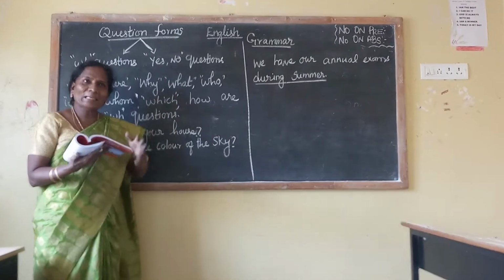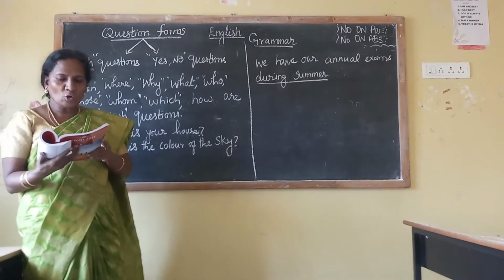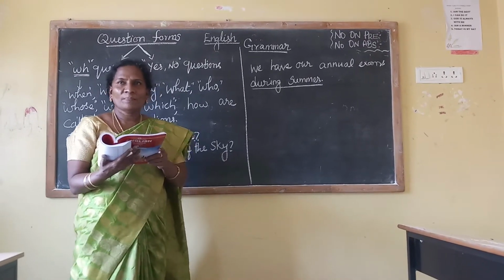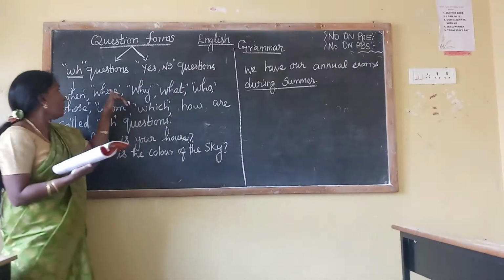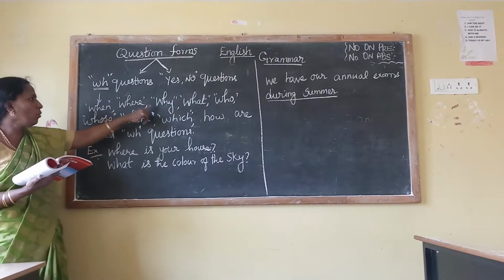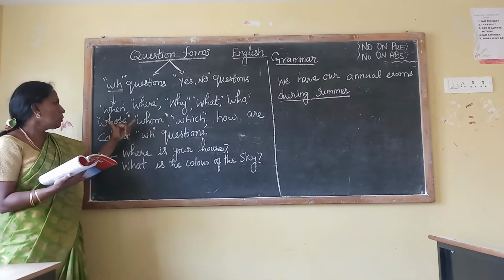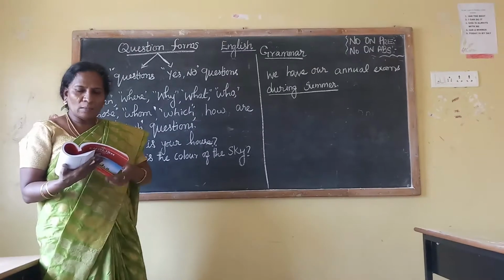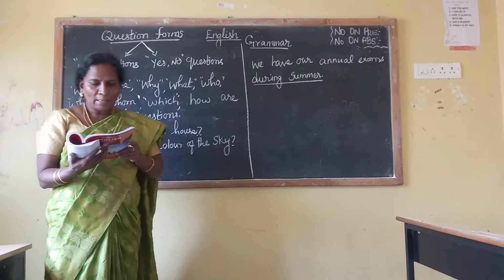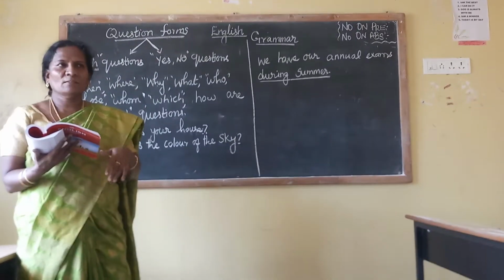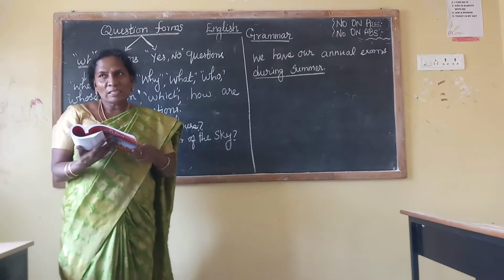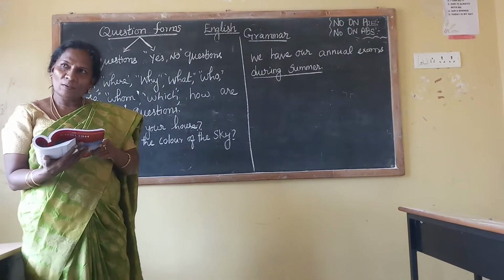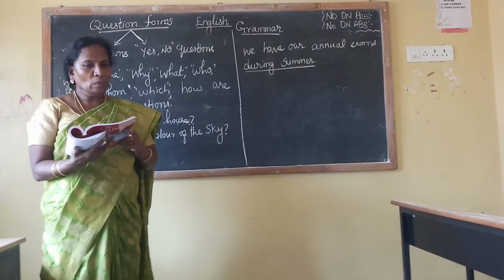Another one I read. Listen carefully. Mr. Rao and his family went to Andaman during vacation. Okay. So these are the words: when, where, why, what, who, whose, whom, which, how are the WH questions. You have to think correctly and tell me the answer. Sorry, I'm late because of heavy traffic. So what will the question be? Yes, why. Why are you late?